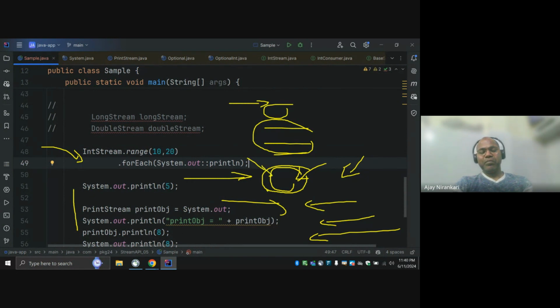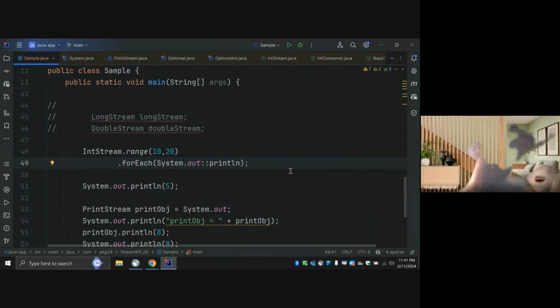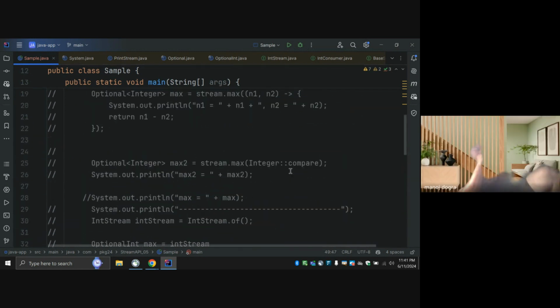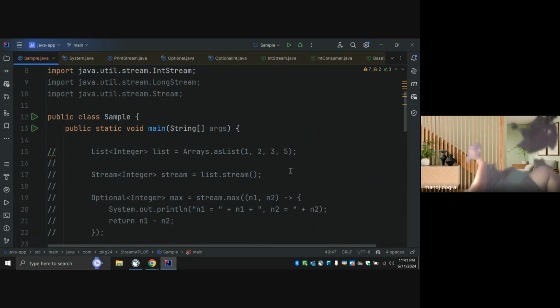Do you have any idea what StreamEx is? StreamEx, in which context? If we are using StreamEx, then we don't need to use the collect method. We can straight away write toList after the map.